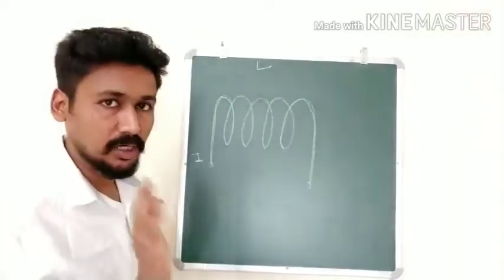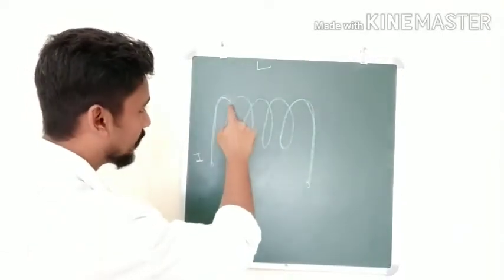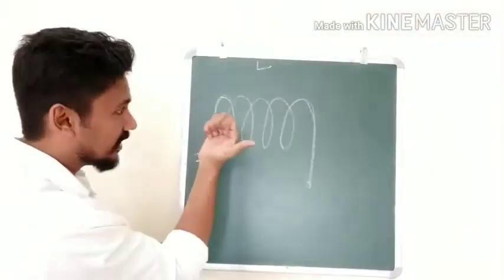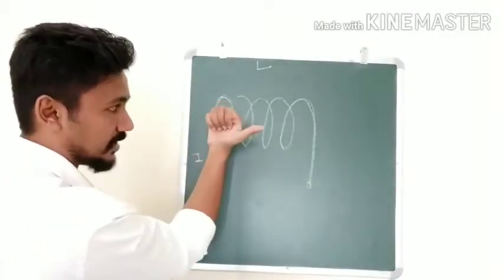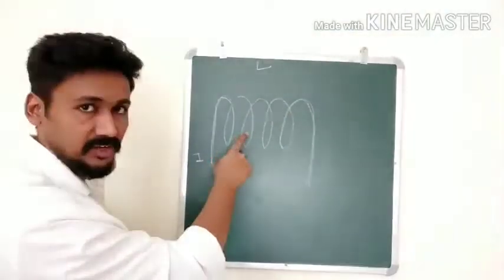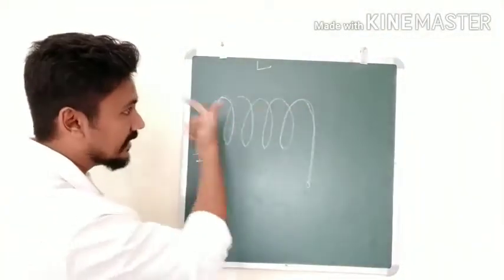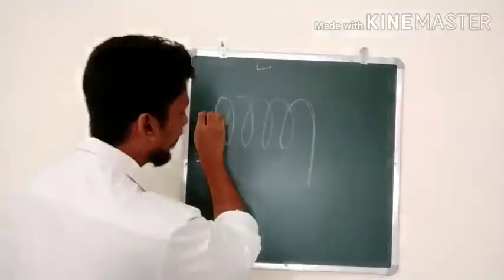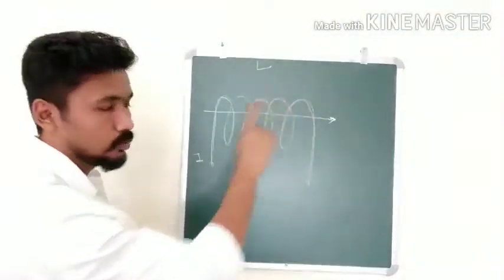Now what are the things we should understand? Consider one such loop. Let us say I am thinking about this one loop first. So the current goes in this loop like this. Because of the current going through this loop, there is going to be a magnetic field in this direction, from the left hand side to the right hand side. Same thing will happen to the second loop as well. So all these n number of loops will create a magnetic field in the same direction. So on the top part, the magnetic field inside will go like this. Is that correct? Addition of all the loops.